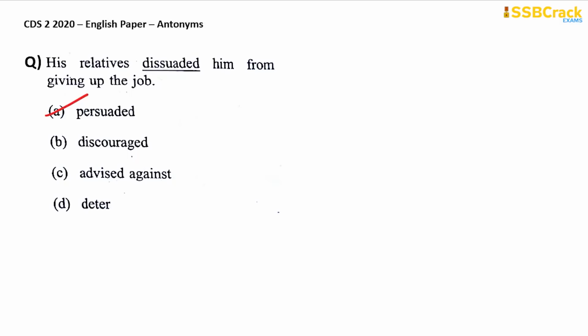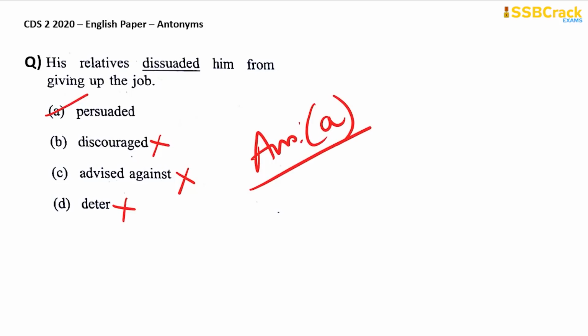Because dissuade means discourage, option B will not be your answer. Advised against is again synonymous to dissuade, and deter is synonymous to dissuade. So option A is your answer. Persuade is the opposite of dissuade.